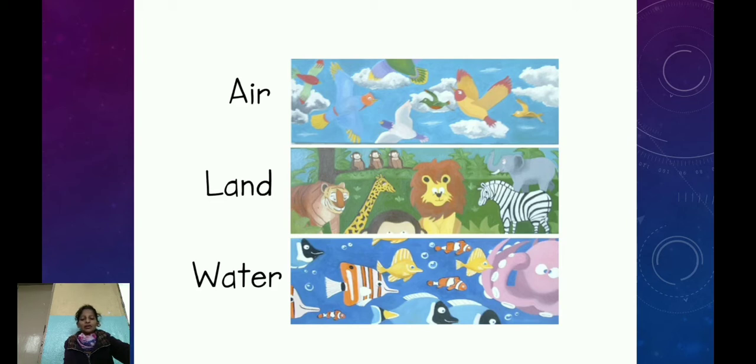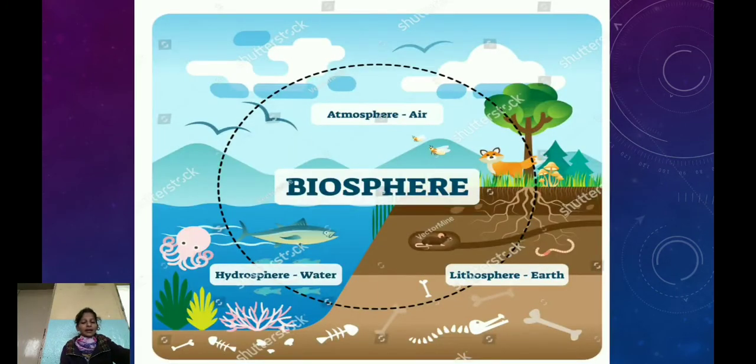Many natural processes on the earth take place because of the sun. Water, land and air form the three layers on the earth, which are known as hydrosphere, lithosphere and atmosphere respectively. And life is present in all these three layers.